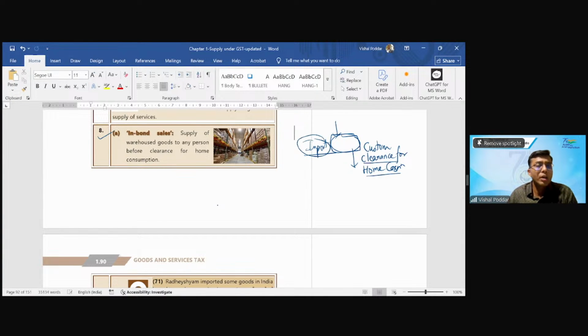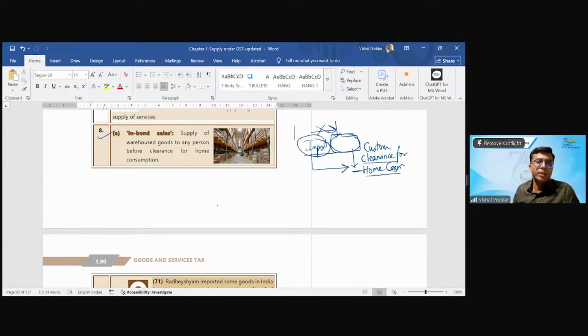the definition of import, read with the judgments which we will study in the customs subject, says that import is concluded here and not here. Though literally the definition is bringing into India, the judgment says import does not conclude here, it will conclude here. That is when you take the goods home, which is called clearance for home consumption.